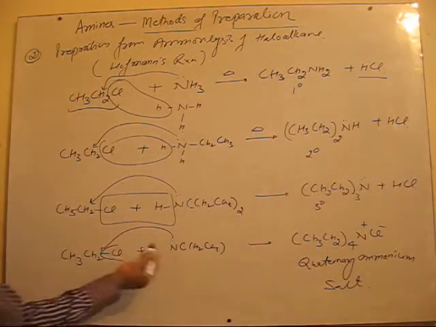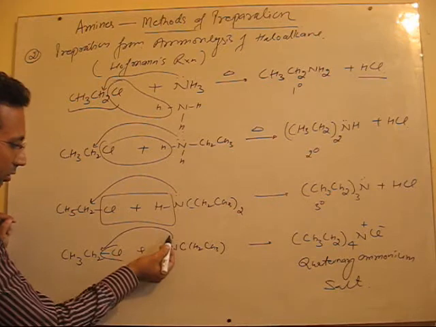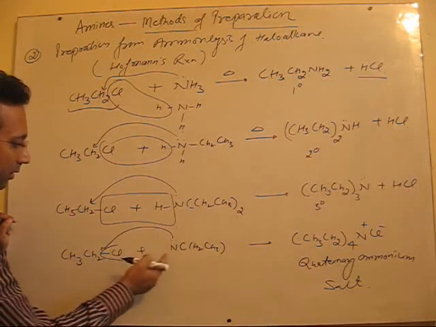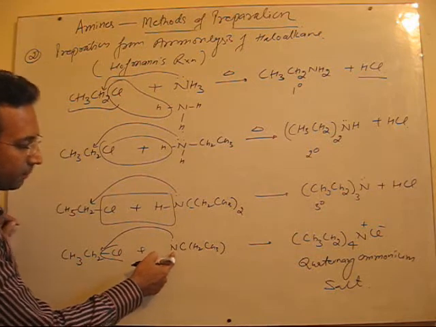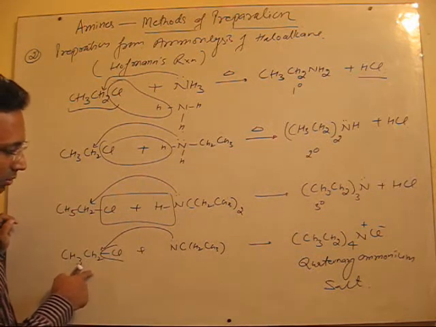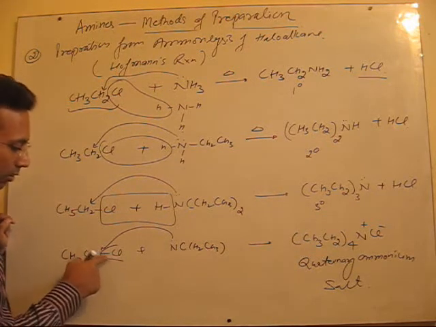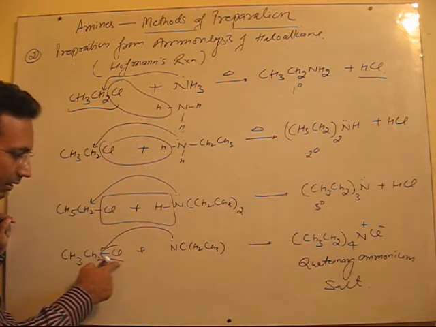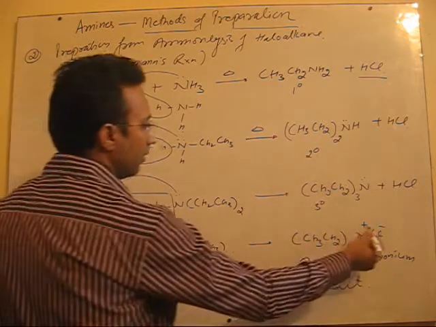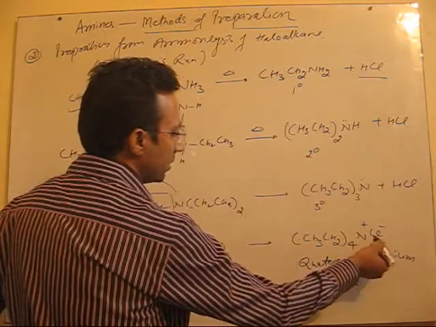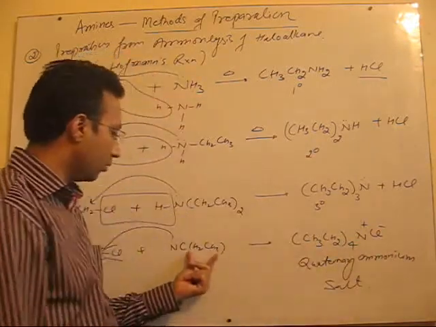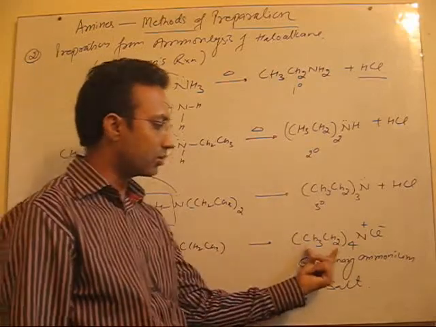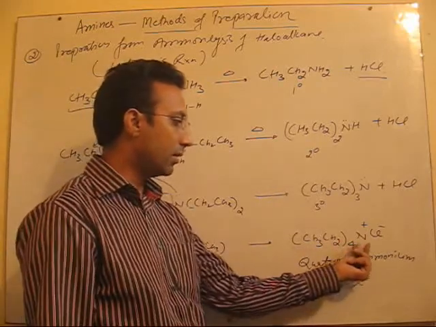Fine. Now the lone pair is still present. It can further attack here, but this time there is no replaceable hydrogen on the nitrogen. So nitrogen will just donate its lone pair to carbon, with loss of Cl negative. Nitrogen will develop a positive charge combined with Cl negative. One more ethyl group gets attached, so four carbons are attached to nitrogen.